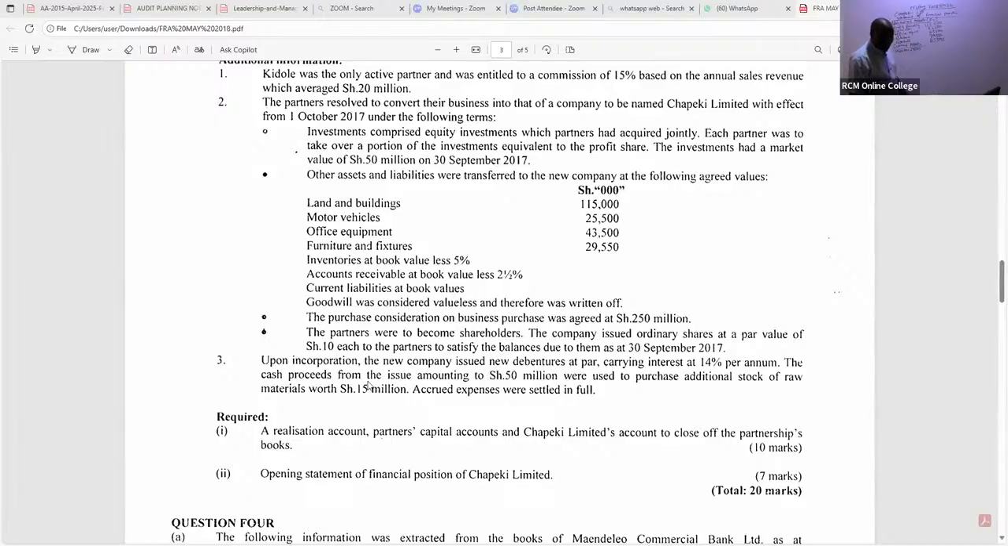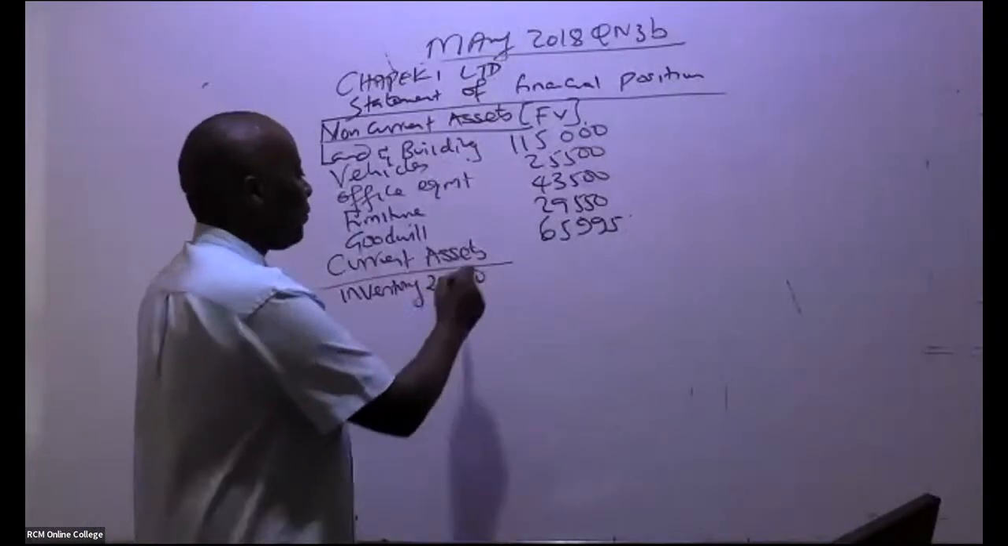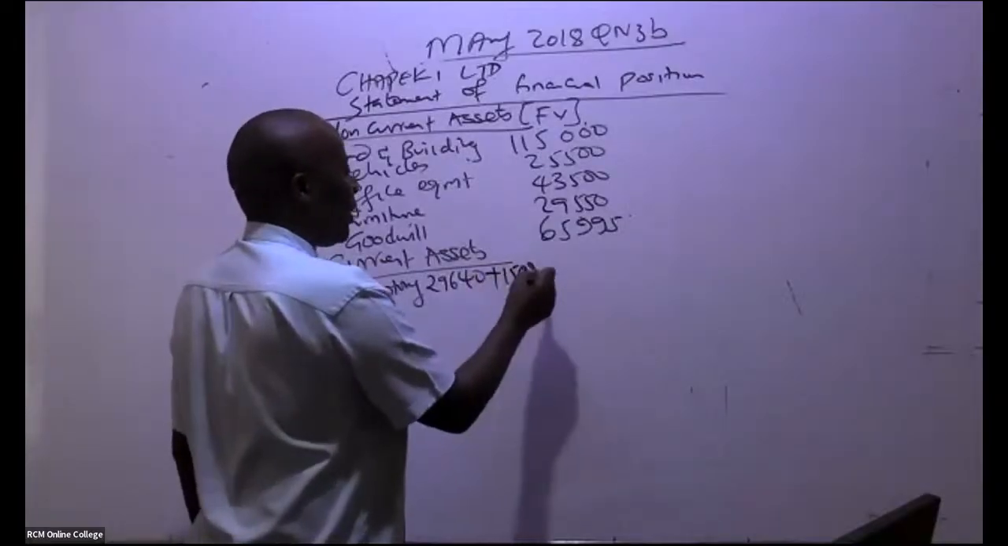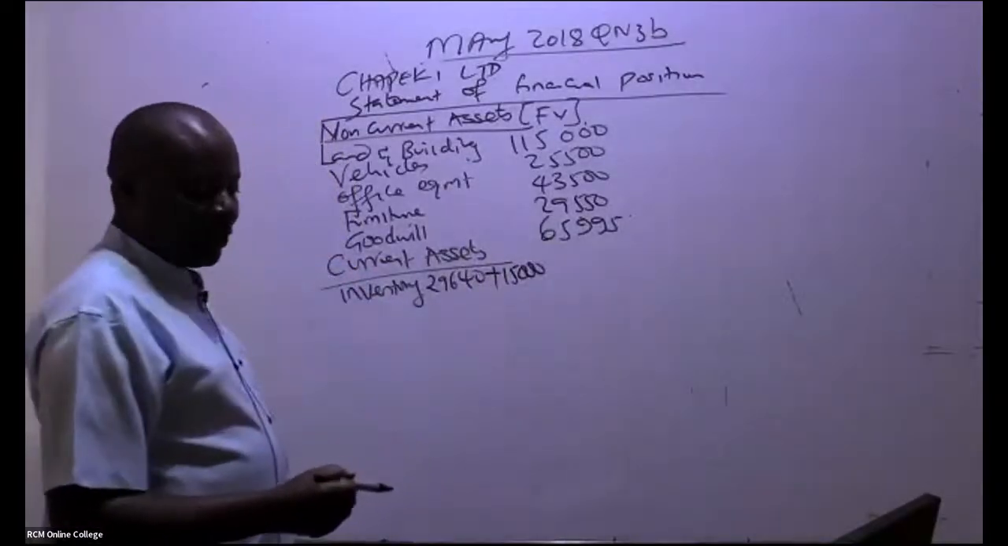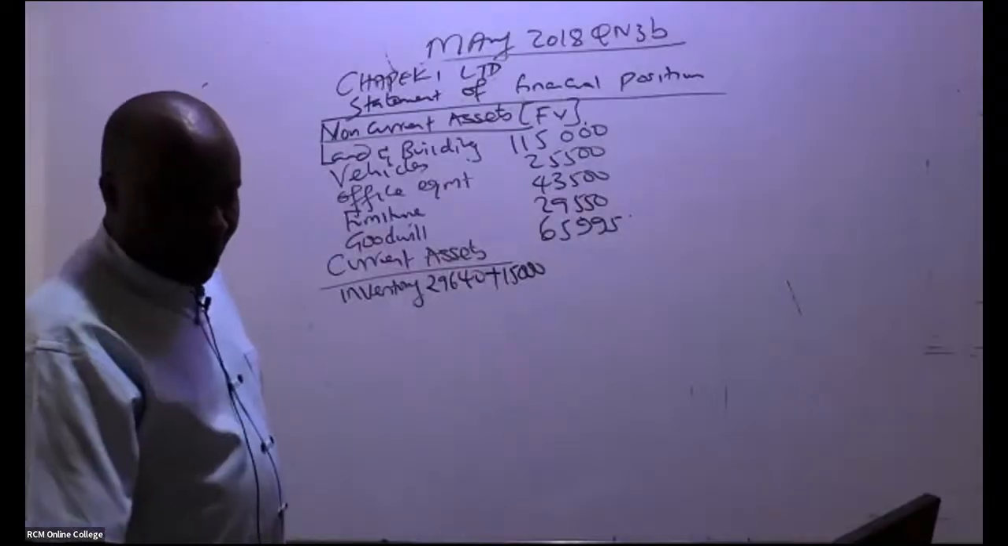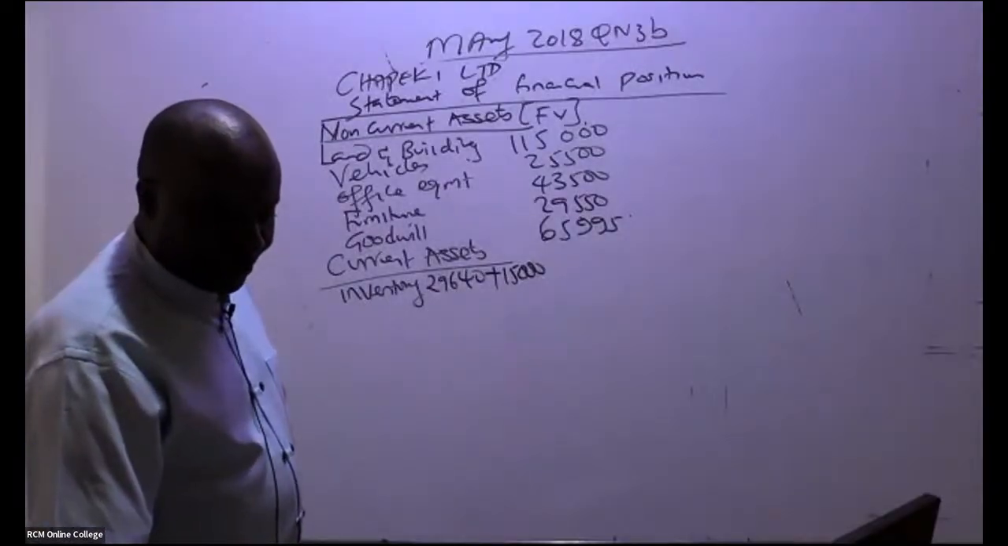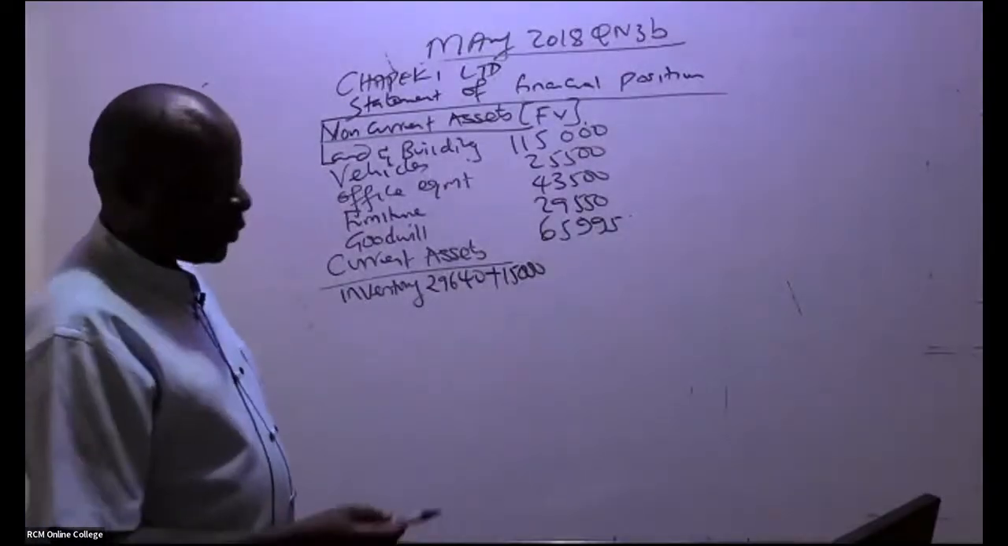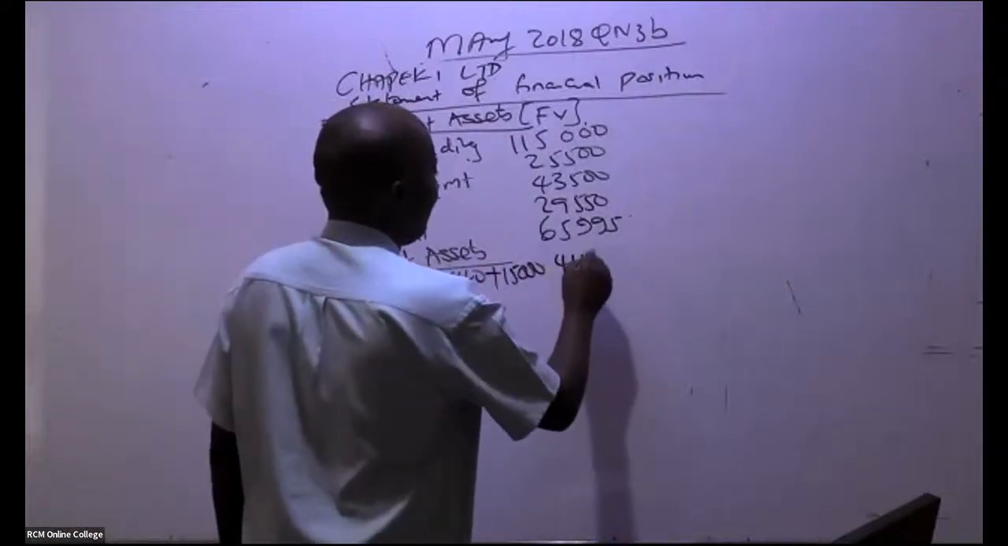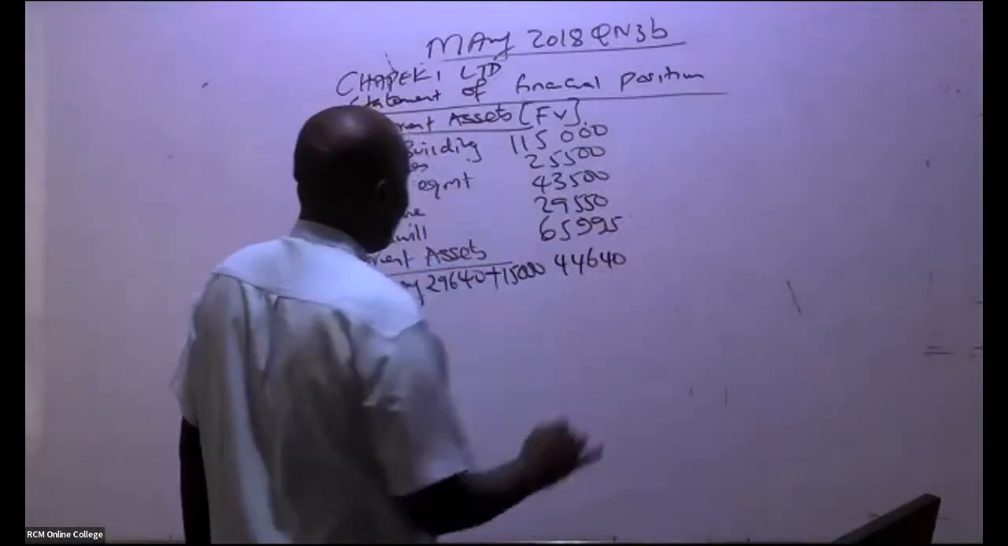So of course, as we are working with fair value, plus 15,000. Remember, we're cutting the 3 zeros. So this gives us what as inventory? 44,640. Thank you very much. 44,640. These are marks passing like that.